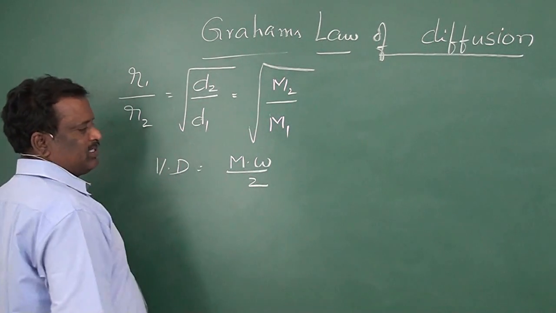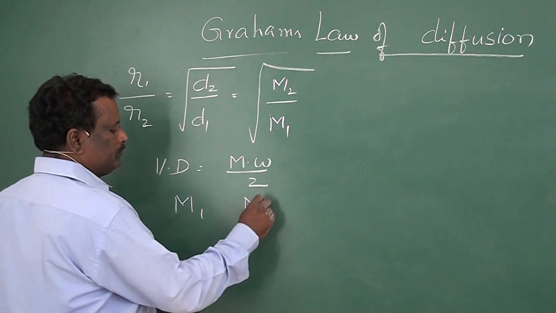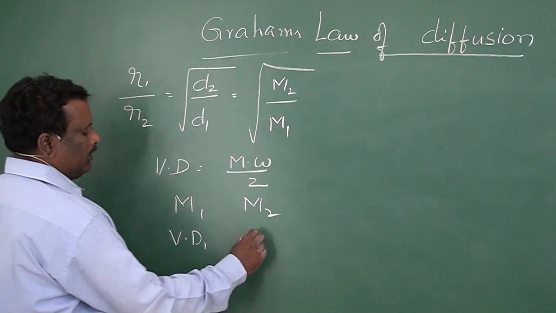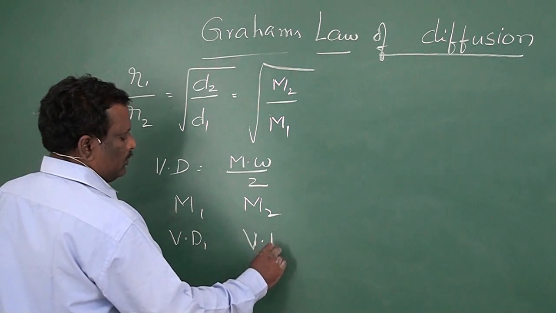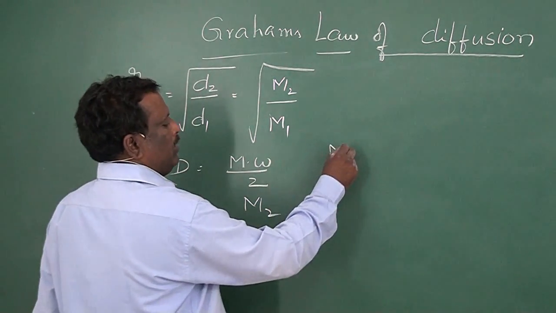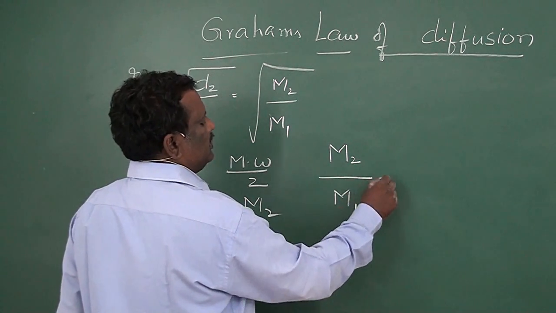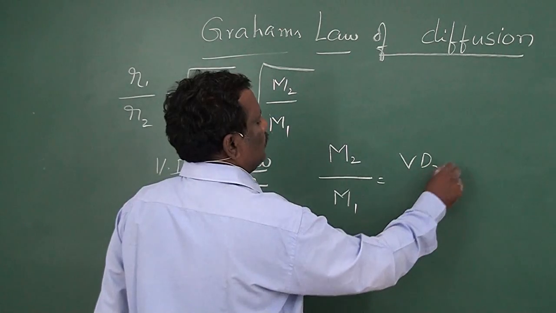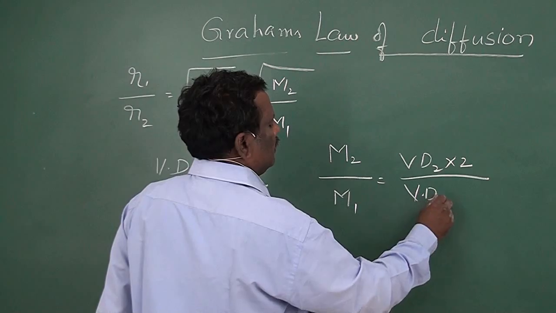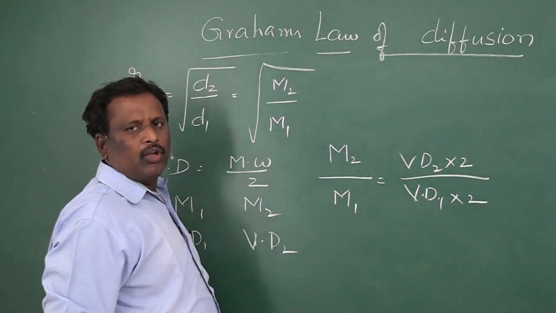So, for two different gases whose molecular weights are M1 and M2 and their vapor densities are Vd1 and Vd2, M2 by M1 is equal to Vd2 into 2 by Vd1 into 2, because 2 into vapor density is molecular weight.